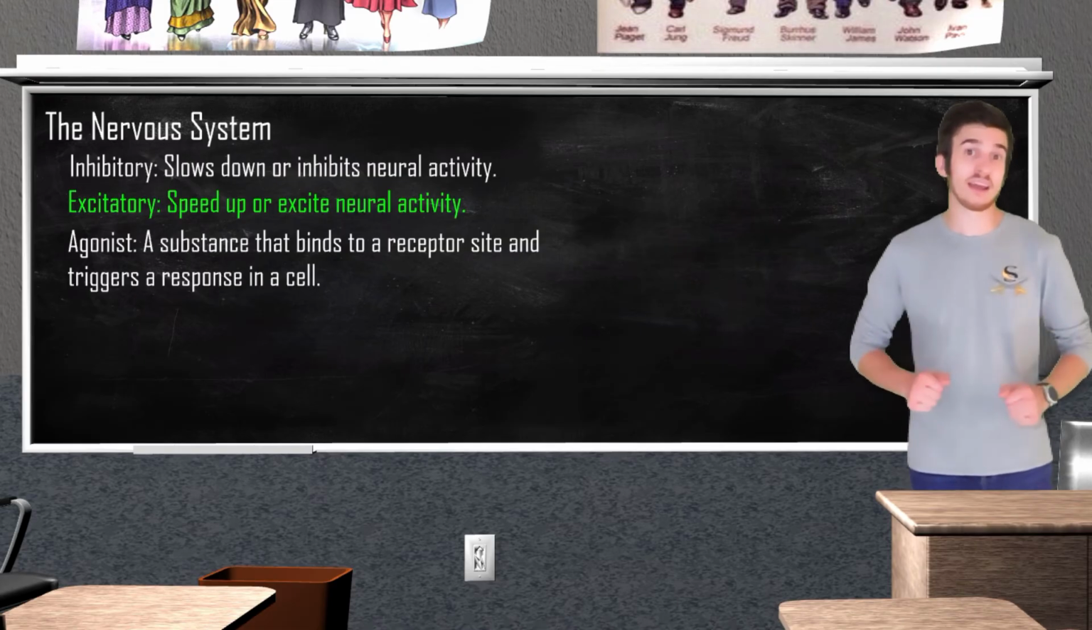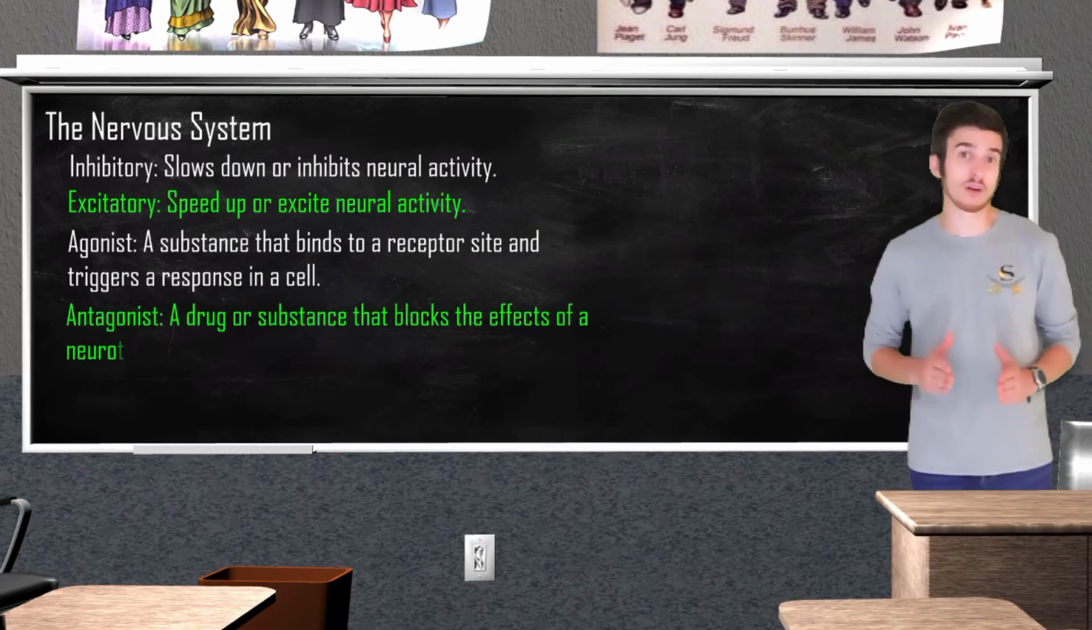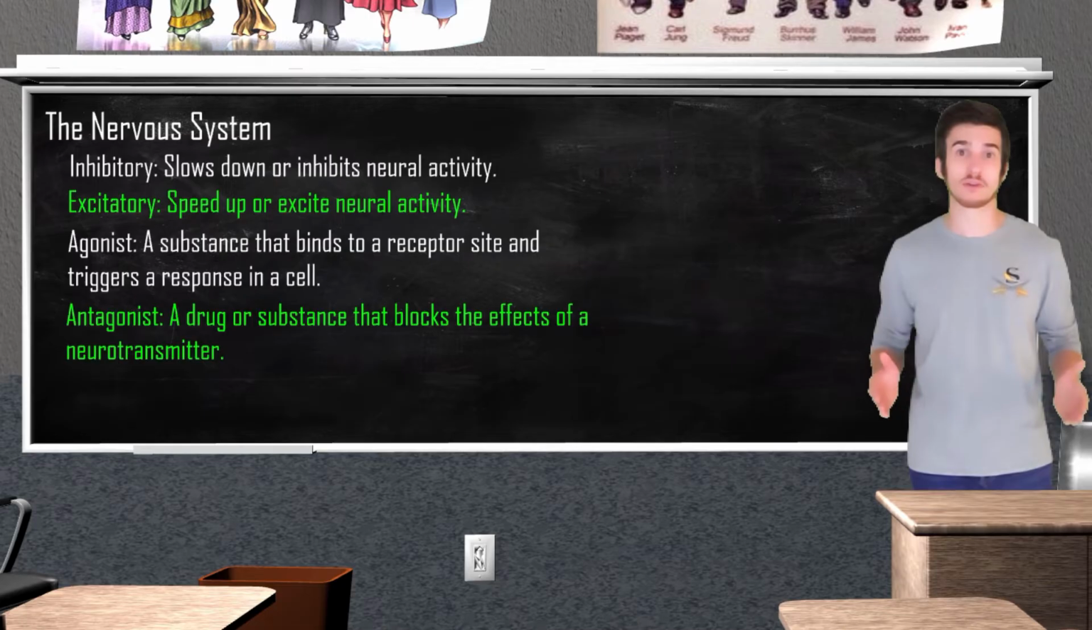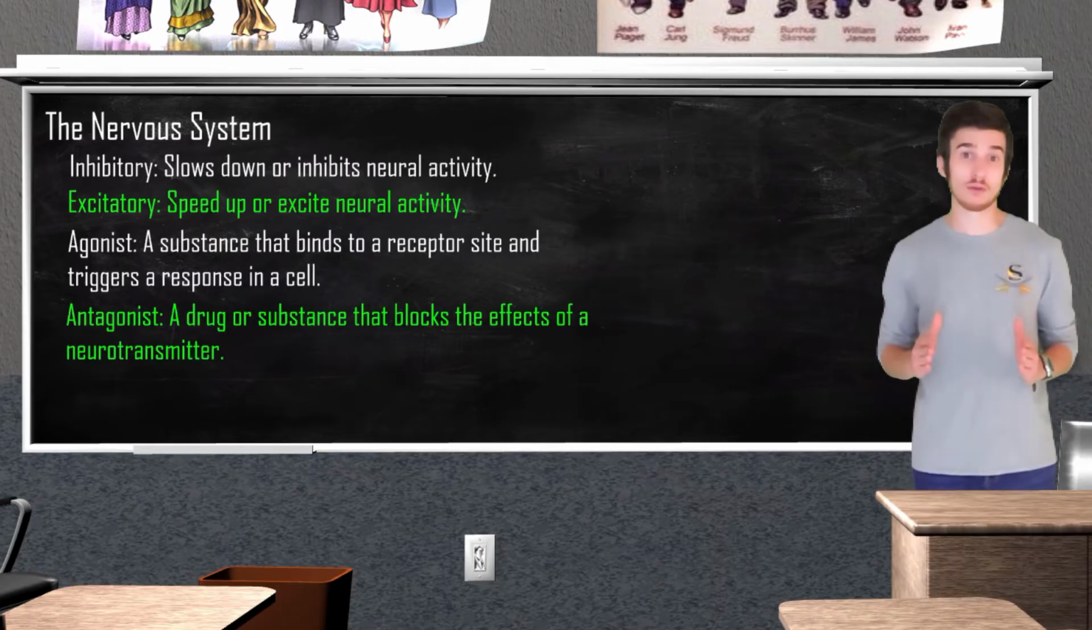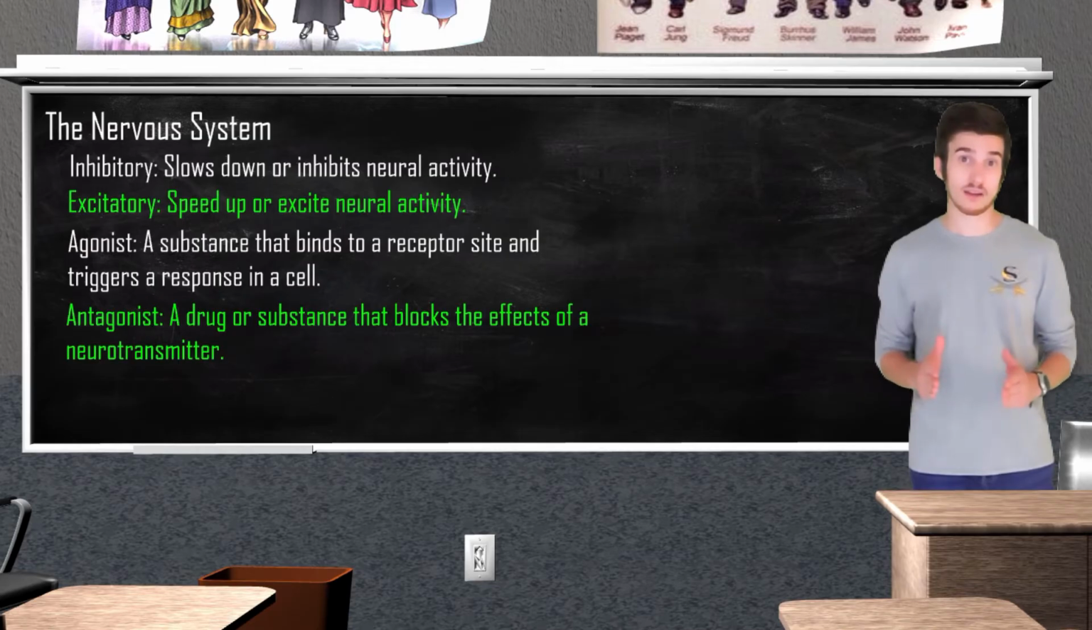On the other hand, an antagonist is going to be a drug or a substance that blocks the effects of a neurotransmitter. When there's an opioid overdose, the drug naloxone, more commonly referred to as Narcan, fights the opiates in the brain for a spot on the opiate receptor, causing a reversal of the effects of the drug.